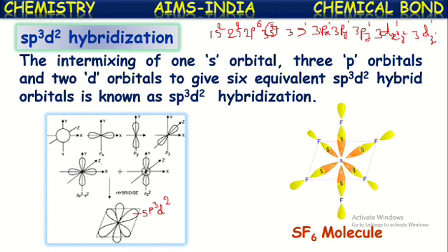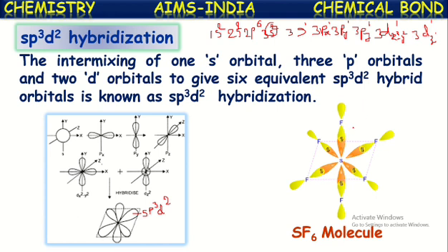Now, these 6 orbitals of sulfur intermix with each other and form 6 equivalent sp3d2 hybridized orbitals. When this sulfur with sp3d2 hybridization approaches fluorine atoms, each sp3d2 hybridized orbital of sulfur overlaps with the 2pz orbital of a fluorine atom, and thus they result in the formation of sigma bonds.